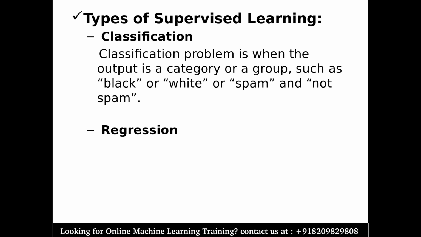As I said, in supervised learning you will have both the data in the beginning. In short, you will have the input and the output, which we will use as a data set, or let's say as our experience, to further generate the output. And in this case, what you will get in the output is a category. For example, I have a lot of data. Let's talk about mobile phones: I can have multiple mobile phones of different varieties, and each has different features. Based on those features, I will have input values for all the different mobile phones, and I will also have the output, the mobile company, right?